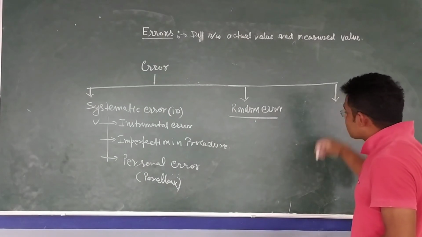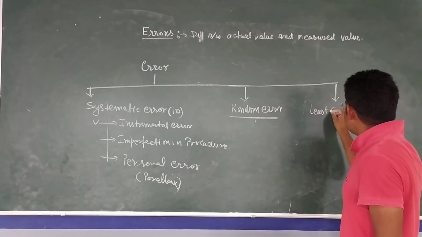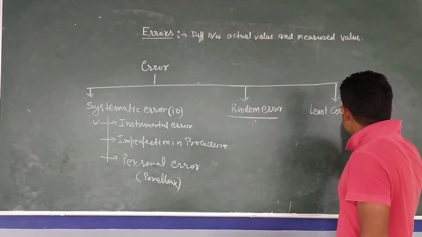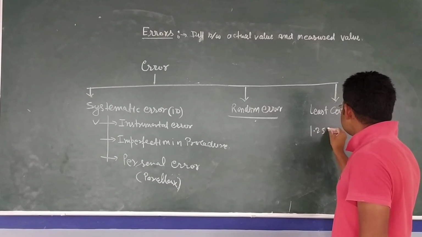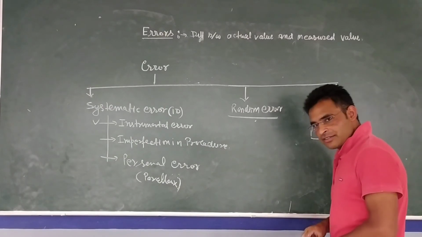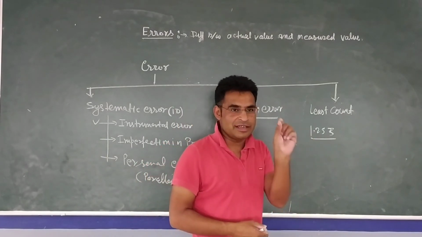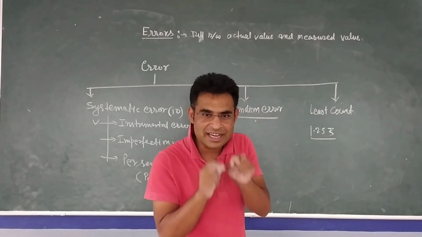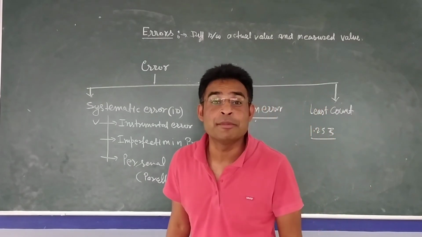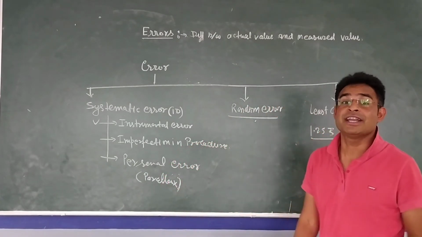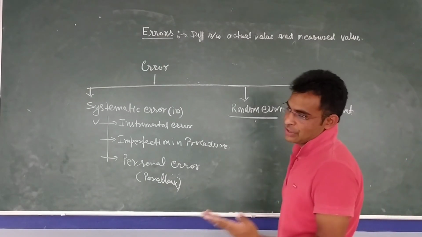Now, the third error is least count error. Just like if you have to measure 1.253 centimeter, you can measure 1.2 only, because of least count. If you see the centimeter scale, the least count is 1 centimeter, meaning less than 1 centimeter, if you have to measure, you cannot measure it. So that error is called least count error.